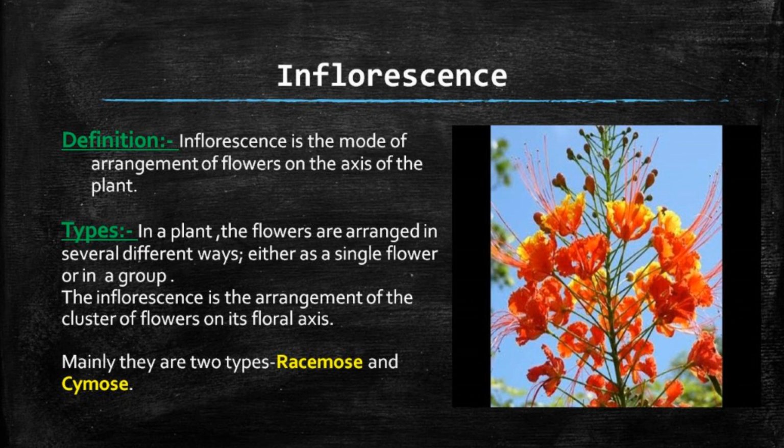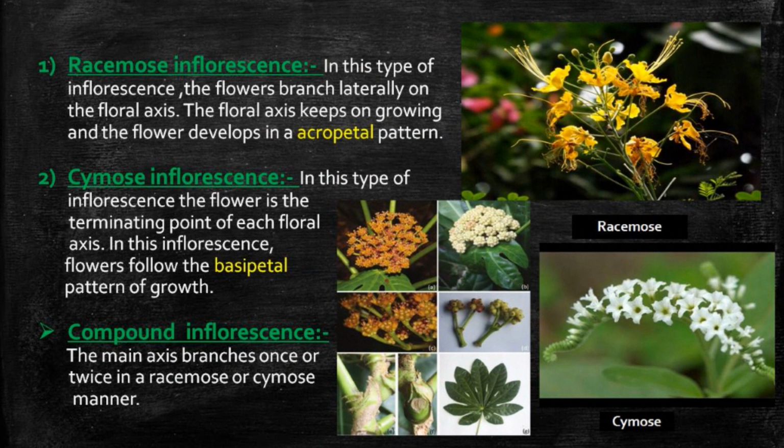Types. In a plant, the flowers are arranged in several different ways, either as a single flower or in a group. The inflorescence is the arrangement of the cluster of flowers on its floral axis. Mainly there are two types of inflorescence: the racemose inflorescence and the cymose inflorescence. First one is the racemose inflorescence. In this type, the flowers branch laterally on the floral axis. The floral axis keeps on growing and the flowers develop in an acropetal pattern. That is, the old flowers at the base and the younger flowers and buds towards the apex.